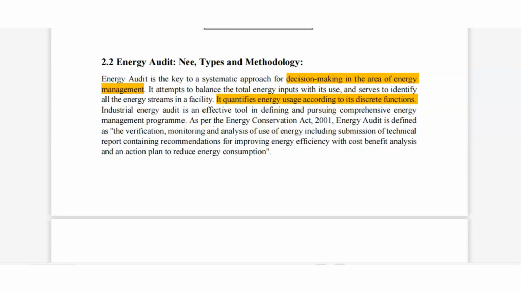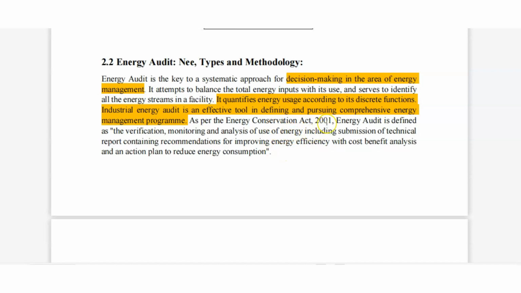Industrial energy audit is an effective tool in determining and pursuing a comprehensive energy management program. And that means to do proper management, we need energy audit.